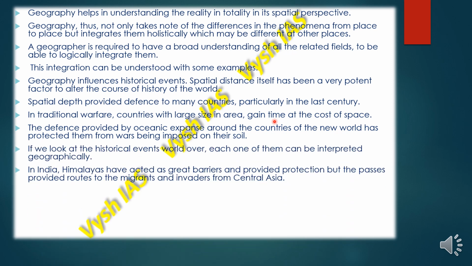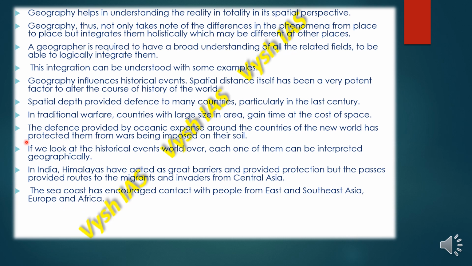If we look at the historical events the world over, each of them can be interpreted geographically. There are certain geographical relief or features, like high mountains. It is very difficult to cross certain high mountains, so that can in many ways prevent wars, and it can deter the enemy from getting into a region or a particular country. In India, the Himalayas have acted as great barriers and provided protection, but the passes provided routes to the migrants and invaders from Central Asia.